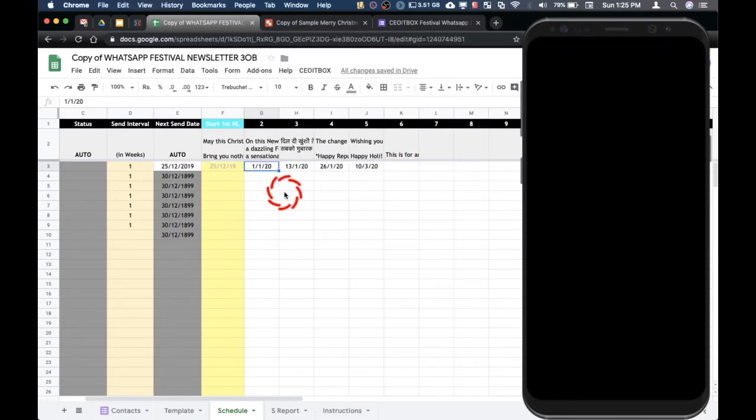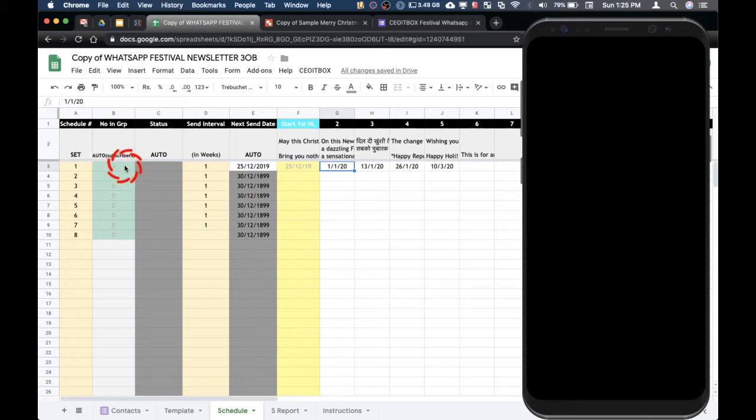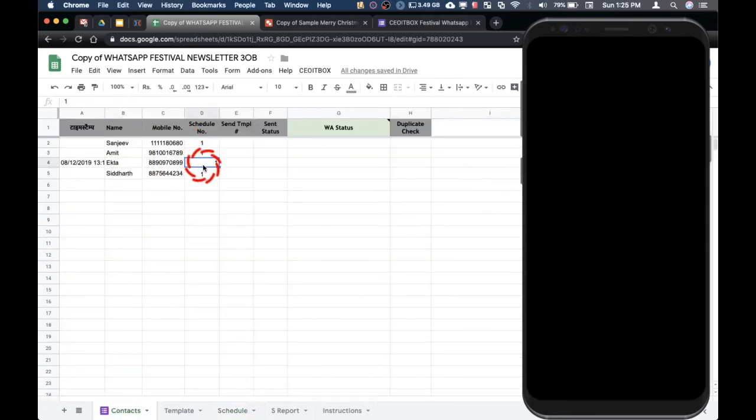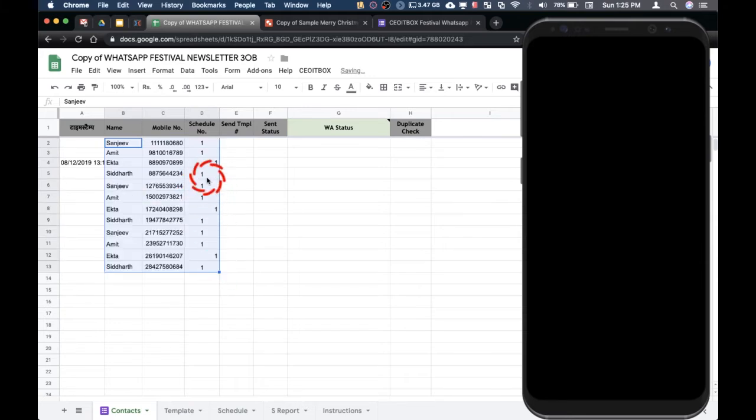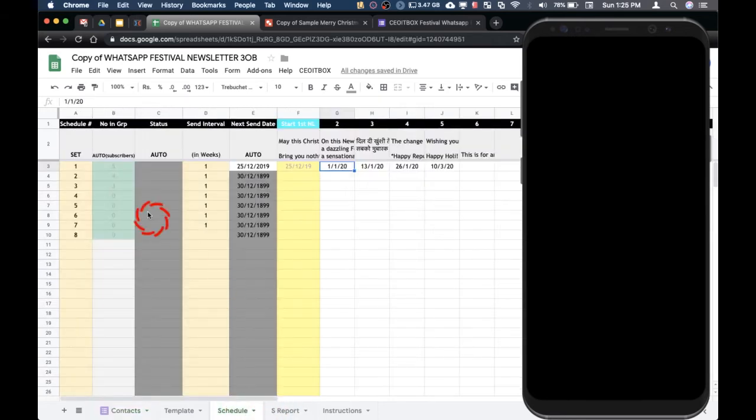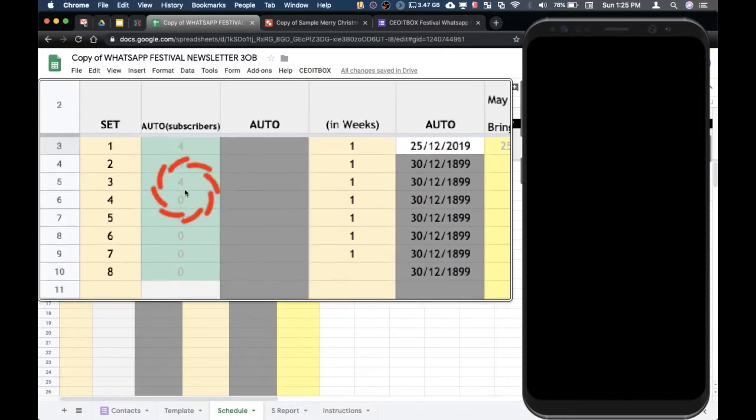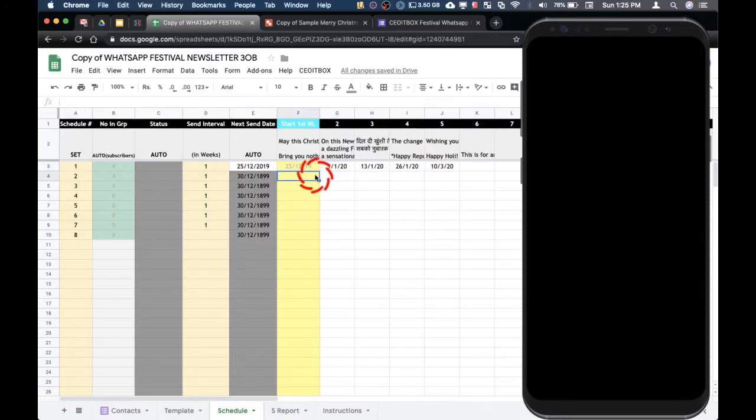If you have a larger number of people and you're not able to send all the messages in a single day, then I would recommend that you add people to separate schedules. For example, just for demo purposes, I make a copy of this. You can add more people in a separate schedule like this, and I go to the schedule, and now you'll see that I have 4 people in schedule 2, 3 people in schedule 4. Another advantage here is that, for example, you may not want to wish Merry Christmas here. You want to start only from, say, the 31st of December.